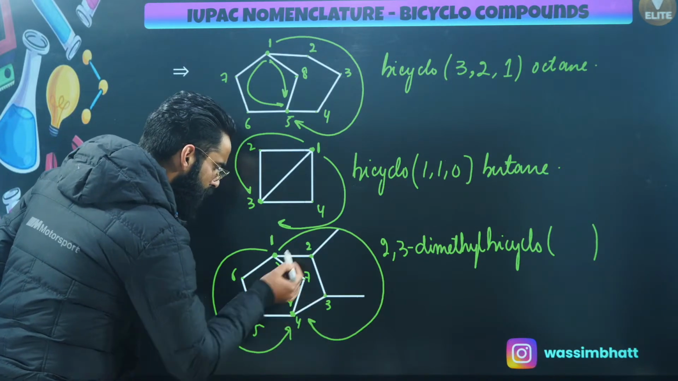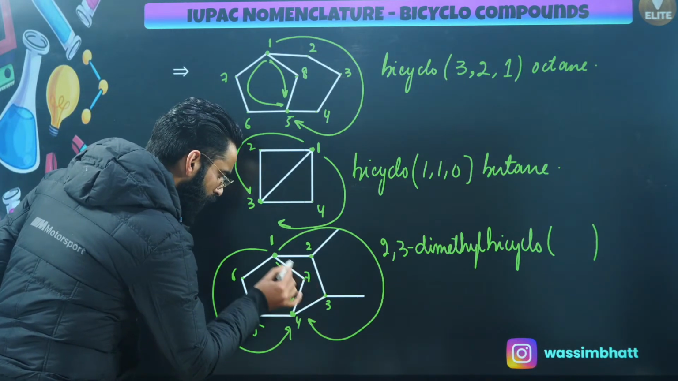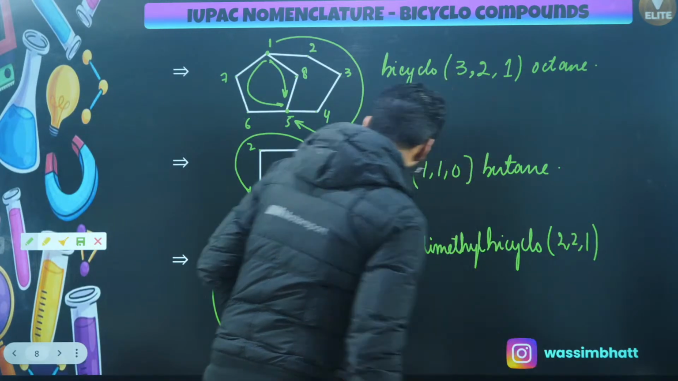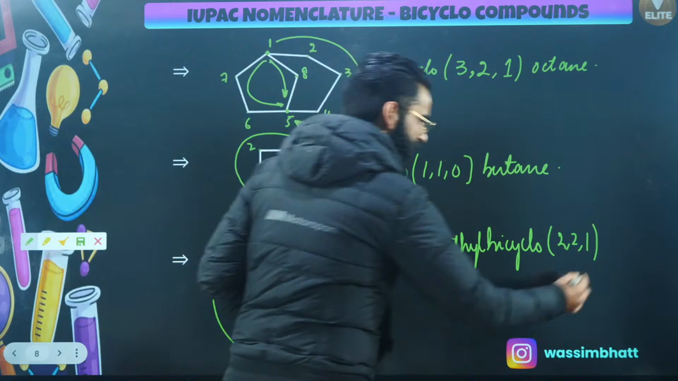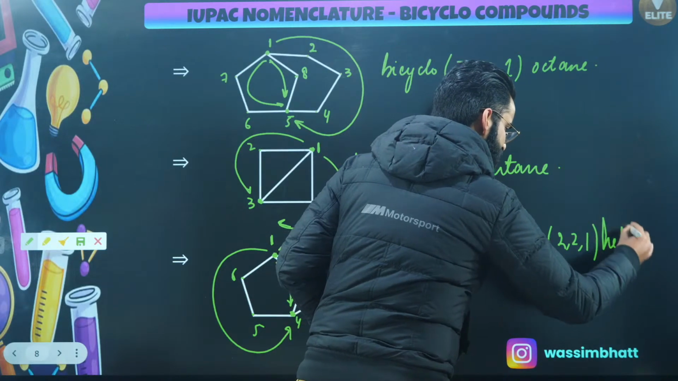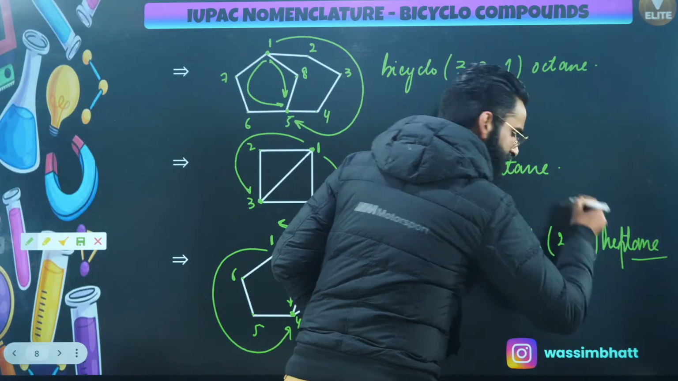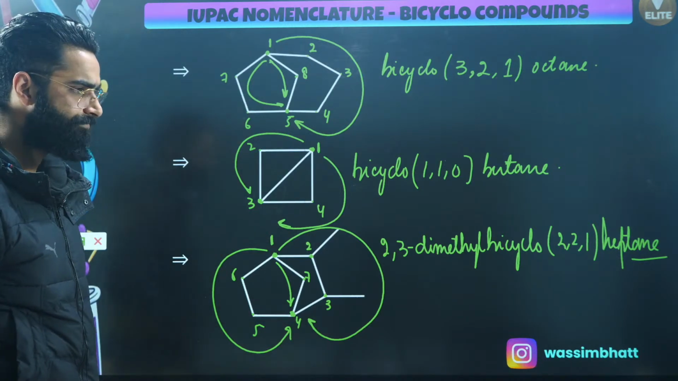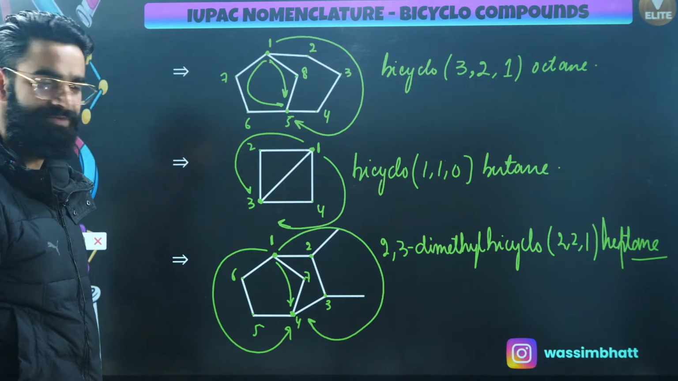So it's going to be 2, 2, 1, right? This shortest path contains 1 carbon in between. Then you have got a total of 7 carbon atoms, so I'll be using the term hept, and single bond everywhere, so it's going to be ane. So this is going to be the name of the compound. I'm sure it's clear to everyone, right? Perfect, people. 2,3-dimethylbicyclo[2.2.1]heptane.